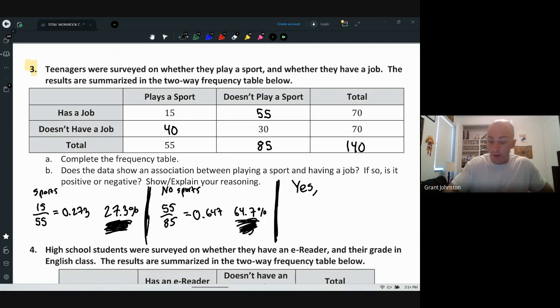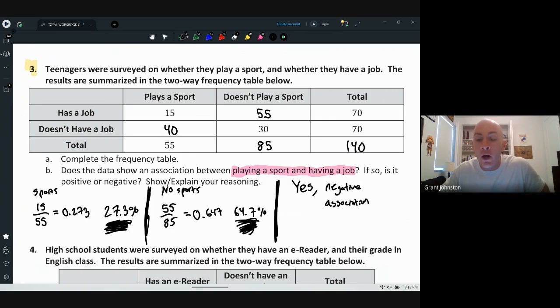So let me reread this. Does the data show an association between playing a sport and having a job? Let me focus on this statement. Between playing a sport and having a job. If so, is it positive or negative? This is negative, because those who play sports are less likely to have a job.